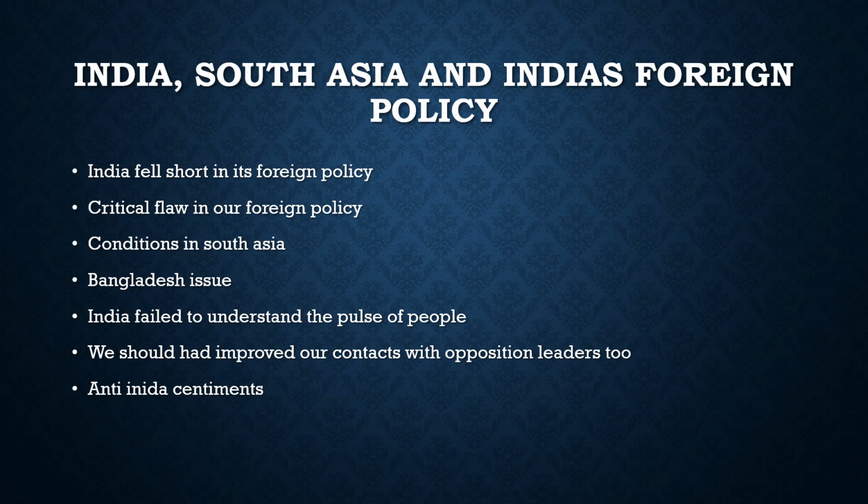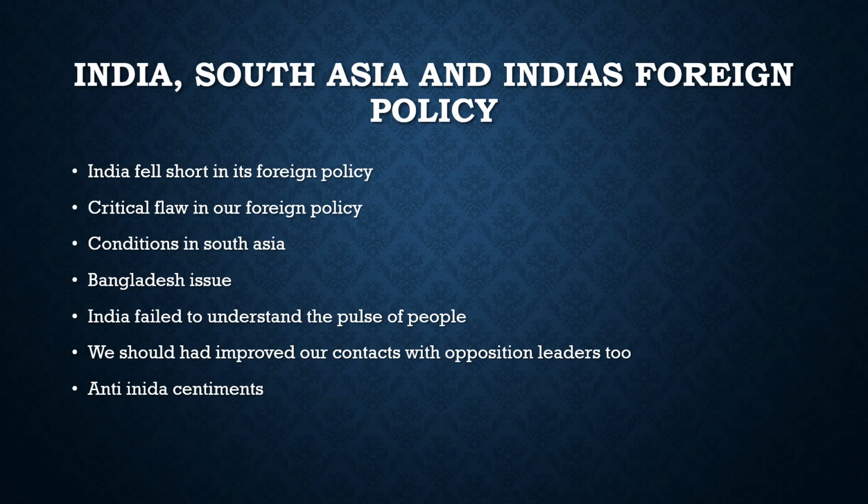While these conditions are happening in South Asia, India could have done better. India's foreign policy is very much limited to particular leaders and particular parties. It is only limited to the ruling parties of our neighborhood countries, and we were not able to develop our relationship with other opposition parties, so that we could have protected our interests.